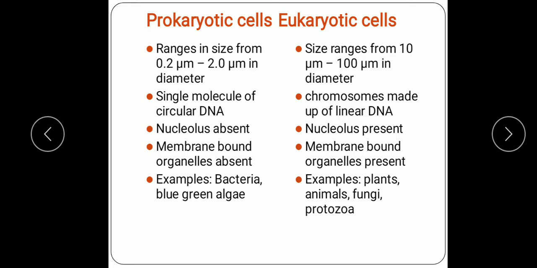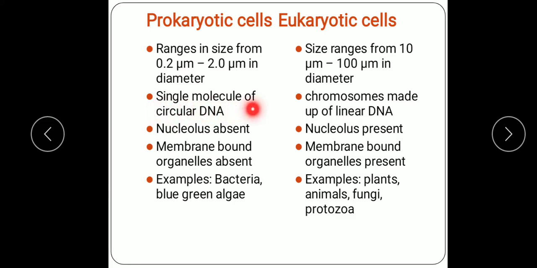Now, size. Prokaryotic cells range in size from 0.2 micrometer to 2 micrometer in diameter, and eukaryotic cells are the larger ones, from 10 micrometer to 100 micrometer in diameter.